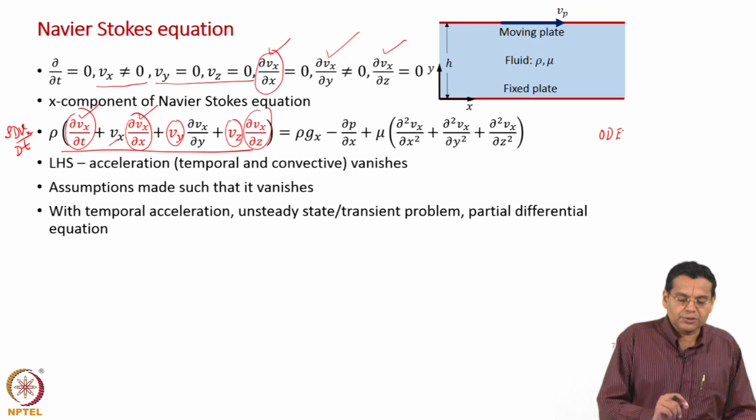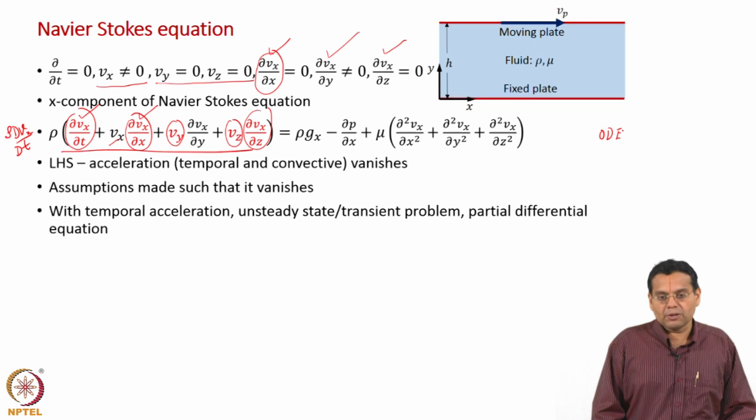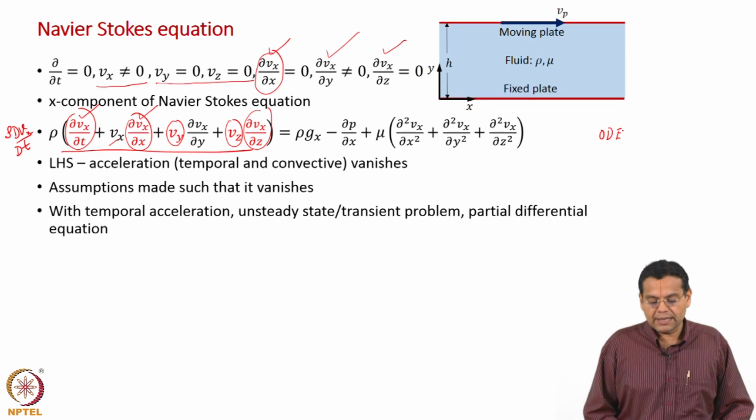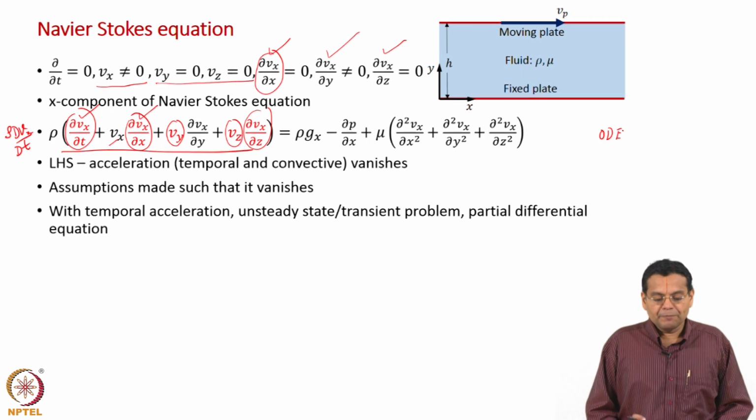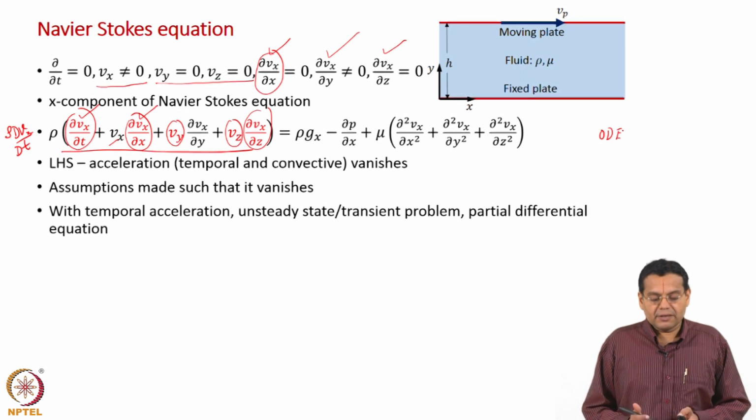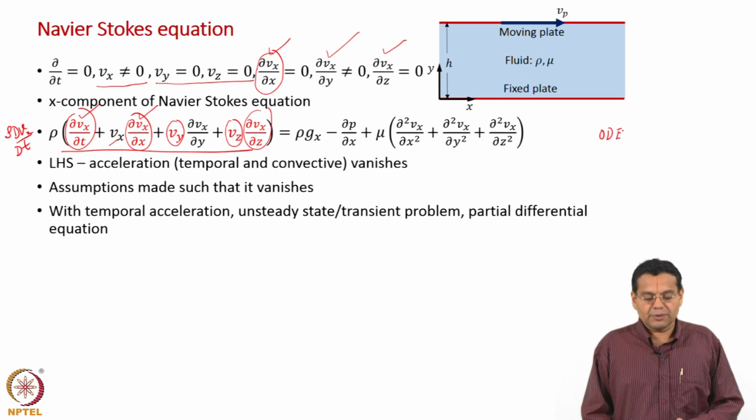Suppose if we have not assumed steady state, then we would have the time derivative also, and we would have resulted in an unsteady state or transient problem, and we would have to solve a partial differential equation. We want to avoid that. Keeping in mind the scope of the course, we want to study cases where the equation simplifies to an ordinary differential equation. That is why we assumed steady state.